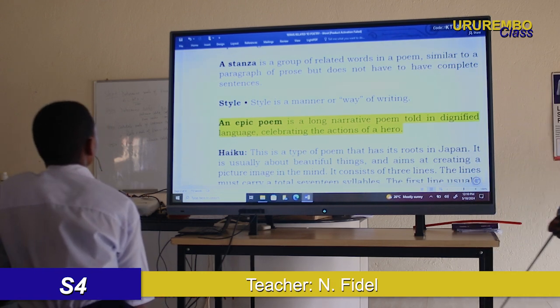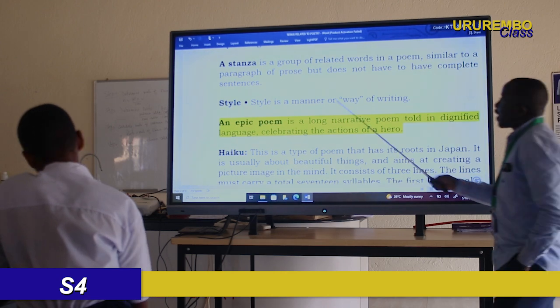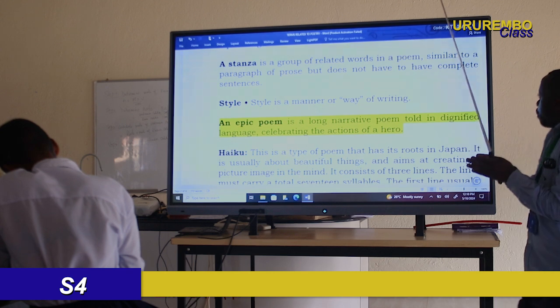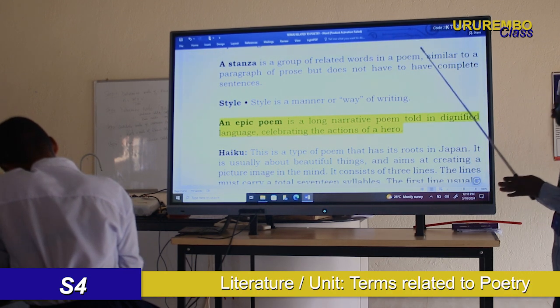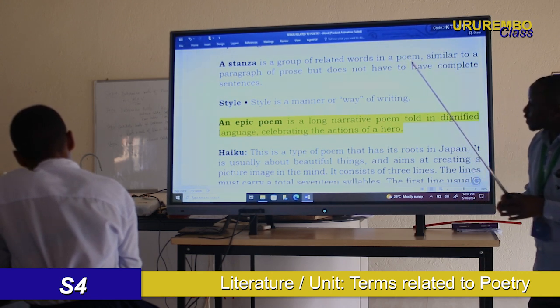Now, what is a stanza? A stanza is a group of related words in a poem, similar to a paragraph or clause, but it does not have to have a complete sentence.